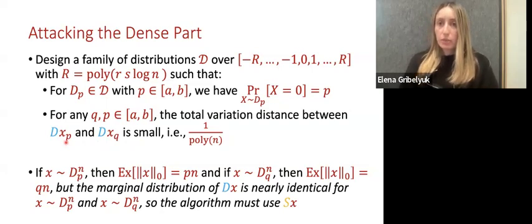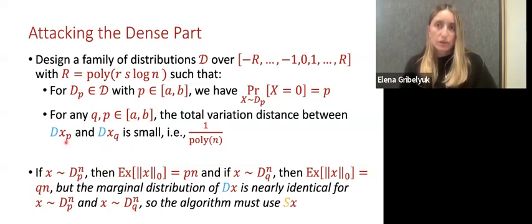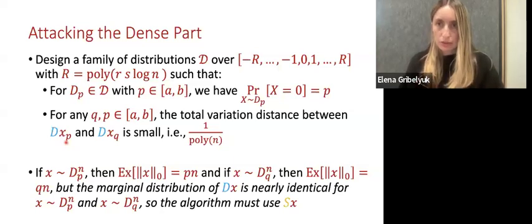So the algorithm will not be able to use the dense part to distinguish between these two cases, and will have to use the sparse part. However, as we said with the fingerprinting code attack, we will learn the sparse part and set the sparse part equal to 0. So over time, the algorithm will have to use the dense part, which, as we show here, will not be useful, and the sketch will ultimately fail with high probability.